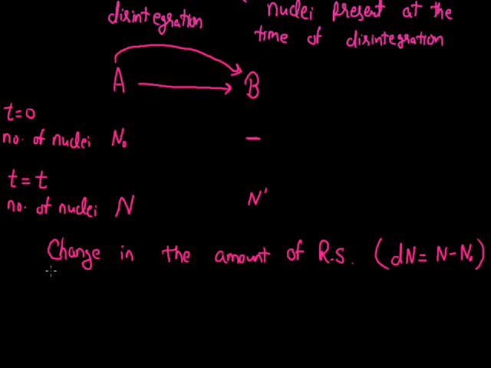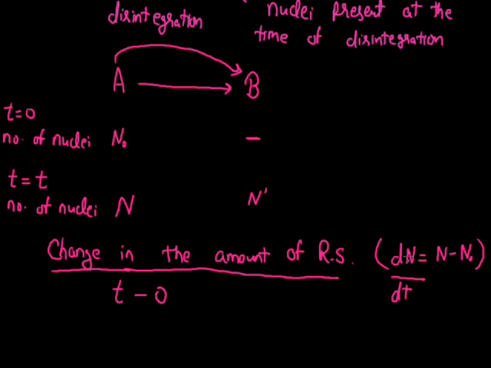So when we divide this change in the amount of radioactive substance by the total time, and here the total time is T, that is the final time, minus 0, that is the initial time, and this change I am going to represent by the symbol dt.